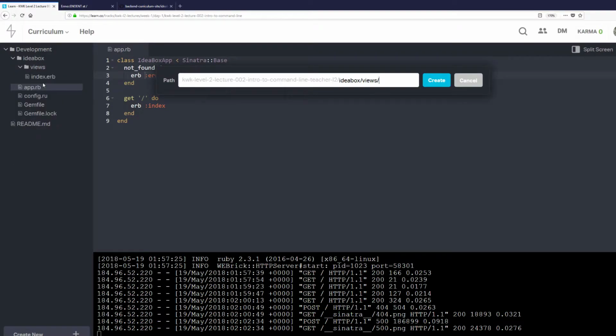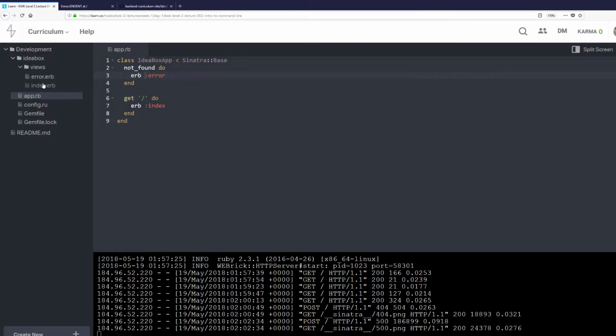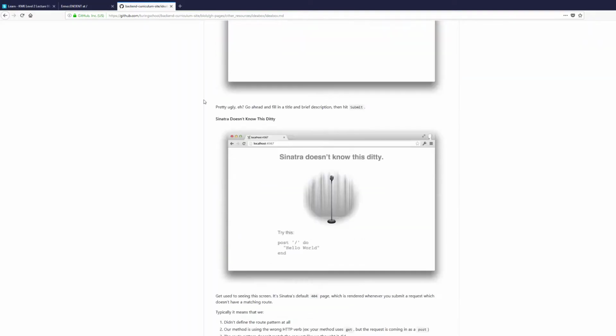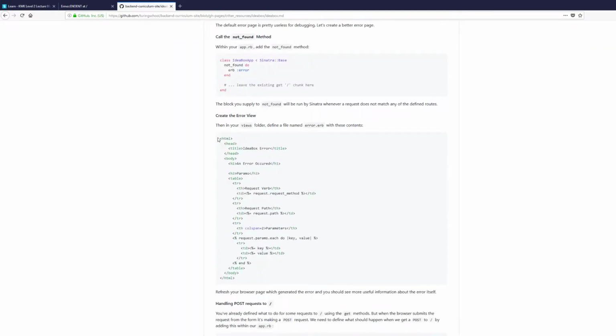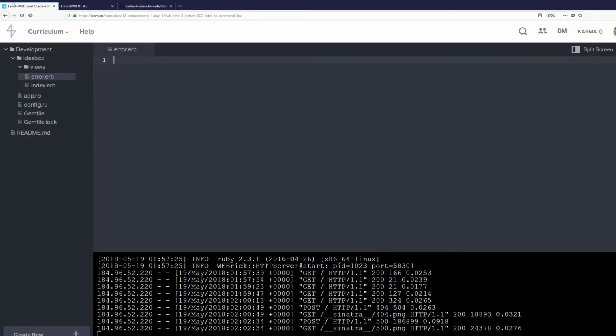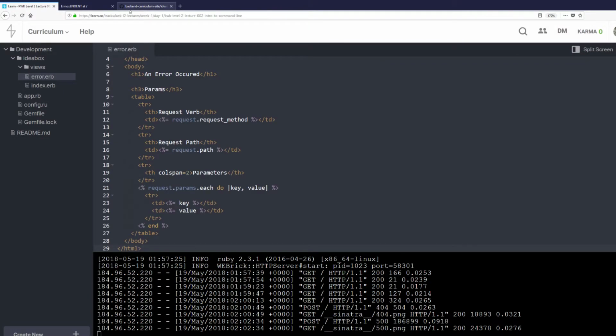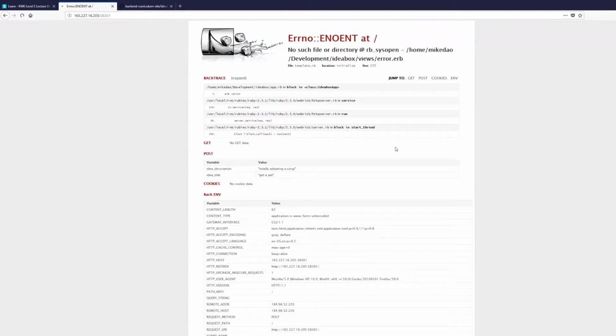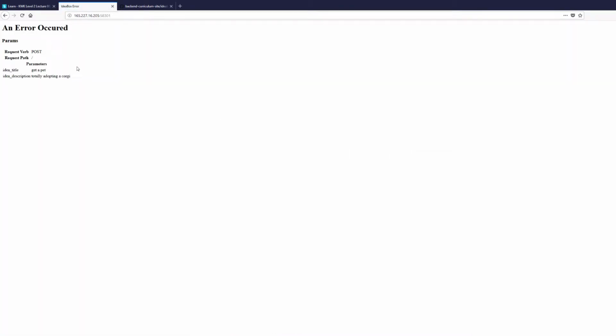So I want to make the file, and we're going to make error.erb. And when we open it, it's an empty file. So I'm going to copy some stuff in here from this tutorial. I'm going to paste it, I'm going to save it, I'm going to go back here, I'm going to refresh it, and resend the information, and I see here that I have an error message that I'm trying to post to slash, the idea title, get a pet, idea description, totally adopting a corgi. And so this is a lot more descriptive than the error message we were getting before. It's saying that this is what I'm trying to do, but nothing is working.